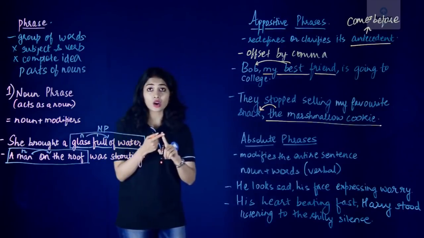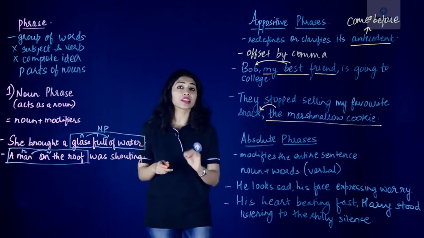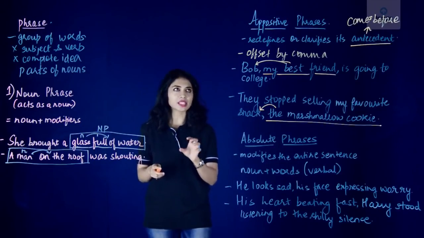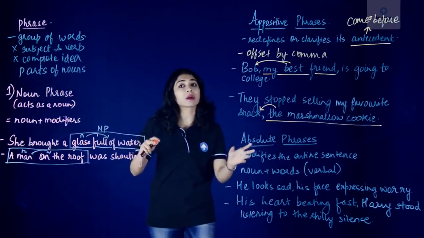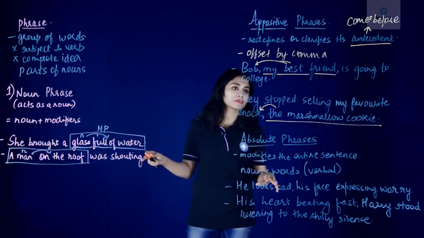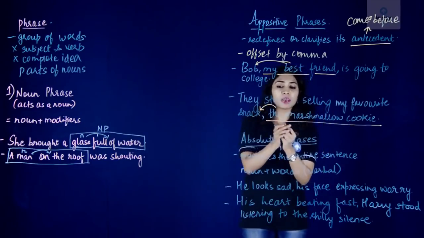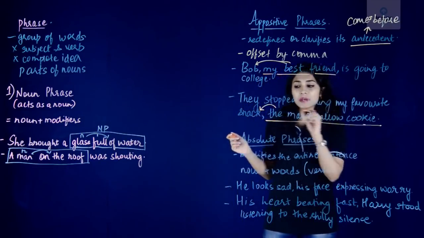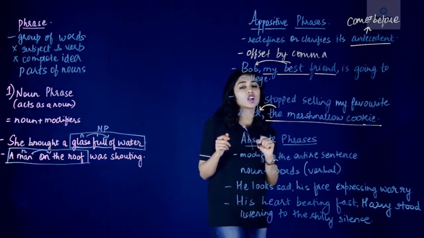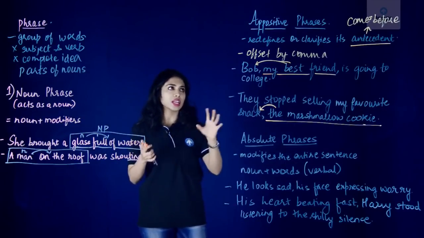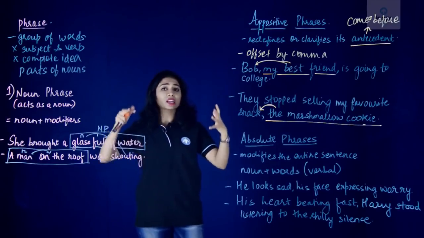My favorite snack. What is my favorite snack? The marshmallow cookie. And this is how you have to identify appositive phrases. Appositive phrases simply redefine or give us some clarity on what is coming before them. So, we have they stopped selling my favorite snack here. The marshmallow cookie, which is our appositive phrase, is simply giving us more information about my favorite snack, and it is always offset by a comma. So, we've learned two things. That an appositive phrase gives us clarity about the thing that comes before it.